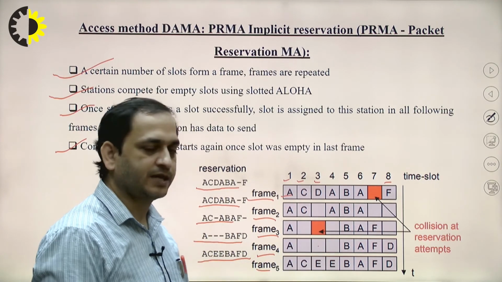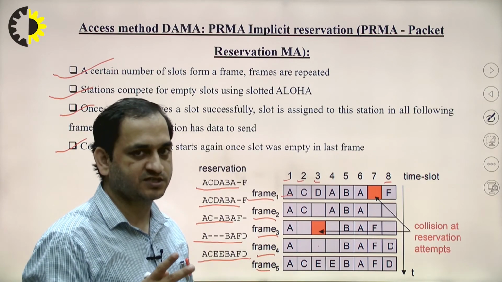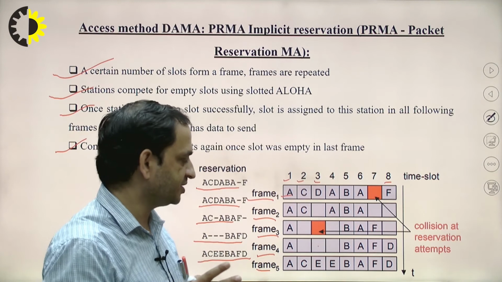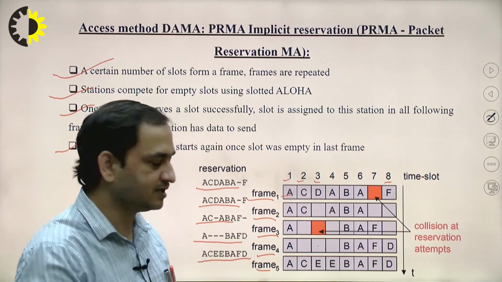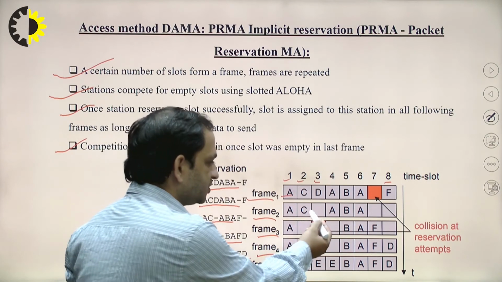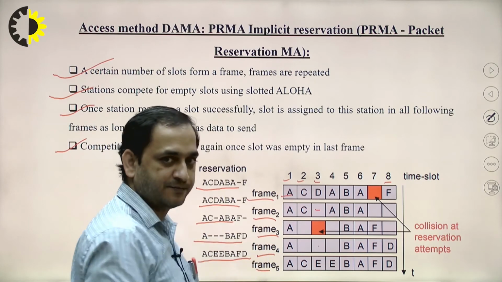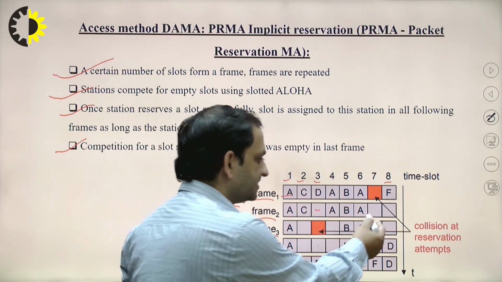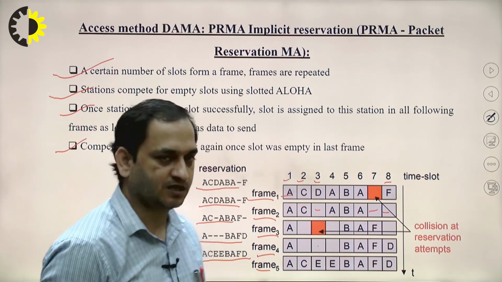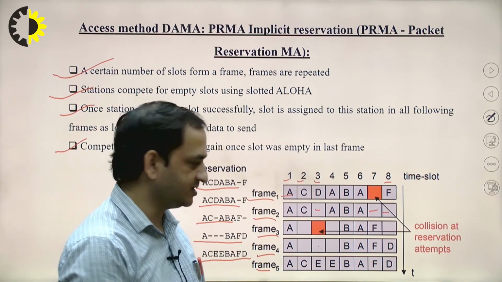So at the same time when two stations are sending information, I mean accessing this slot, collision may occur. So it shows that any of the stations can use this slot because this is empty or idle, and here itself this is the empty slot, so any of the stations can use this.